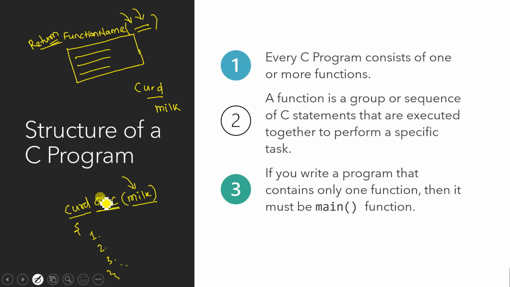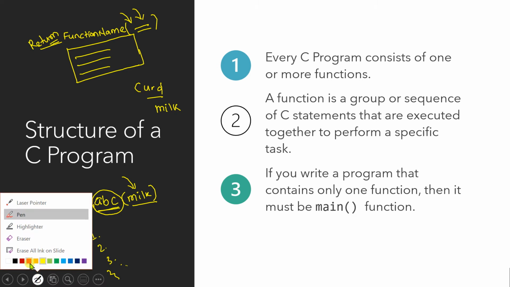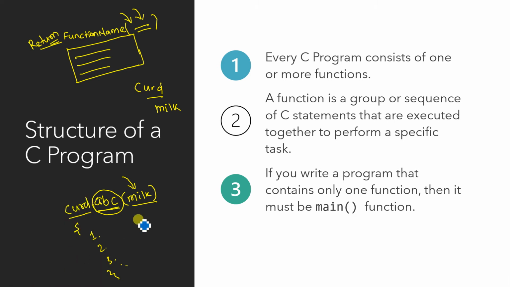What we will do is only call ABC. How do we call ABC? Please take this milk and give me curd. That is our only objective. So we can say that ABC is a function which takes milk as input and returns curd as output. Similarly, whenever you are writing a C program, the C program is made up of different functions. By using several functions, the C program is written.